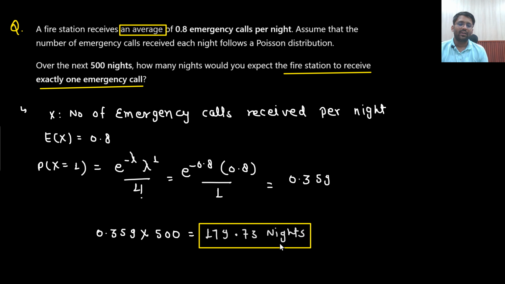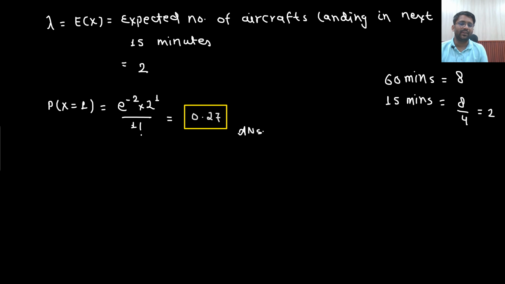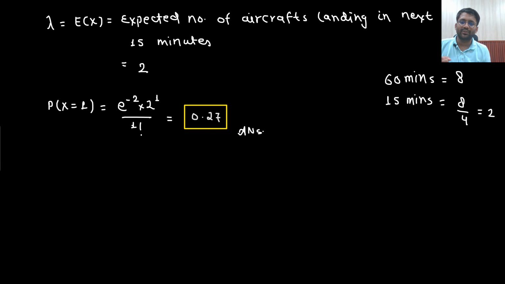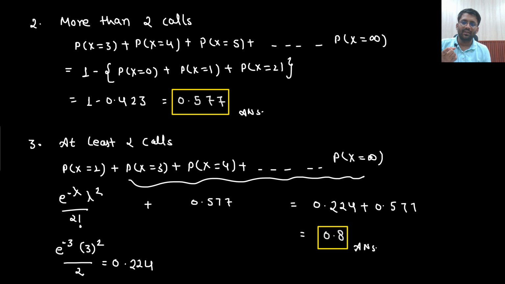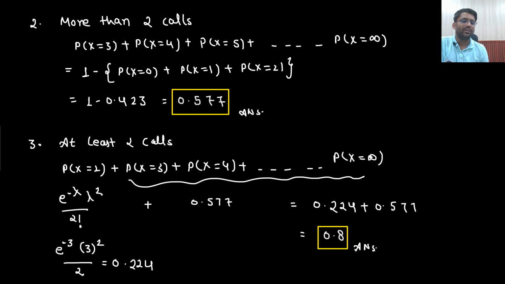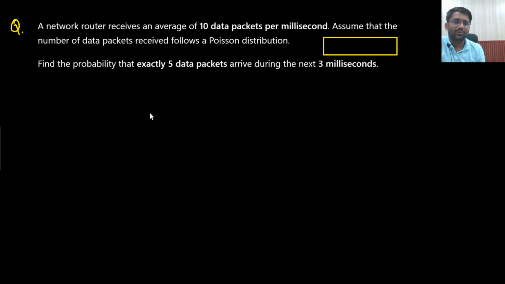Understandable? Very good. A very good question. And this I would say was a very straightforward question. You should be able to solve it after solving so many problems. I know the Poisson distribution is a bit different kind of distribution. That's why we are solving a lot of questions. One question we have solved, 2, 3, 4, 5, 6. Six questions we have solved. Later on we will solve more questions. Understandable? Let's solve the next question.